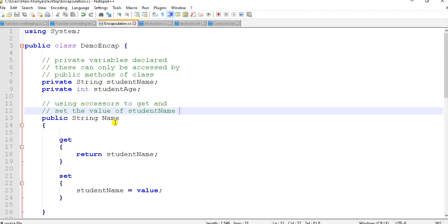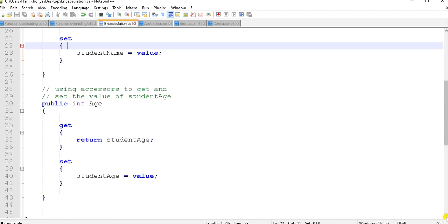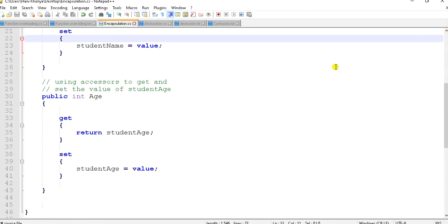Using accessors to get and set values of the student name. So public string name, yes, public string name is an accessor. Get return student name. This will return student name. And set student name is equal to value, whatever value is given by the function. Using accessor to get and set value of the student age, which is of type int, public int age, and get return student age, set student age is equal to value.